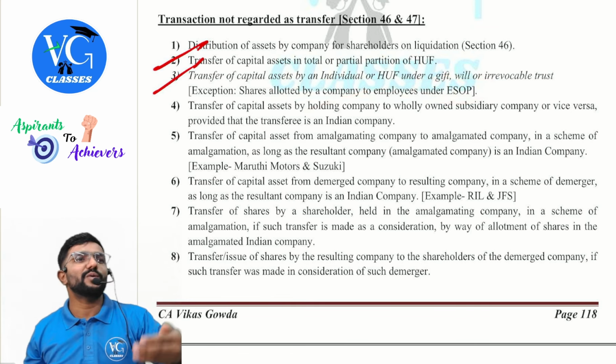Now I was working as an employee of Infosys Limited. I had received the shares of the company under ESOP. I gifted that to my children. Is it a transfer? Yes. Sir, I am an individual. Yes. For ESOP shares, the exception is not applicable. Is it taxable? Yes.